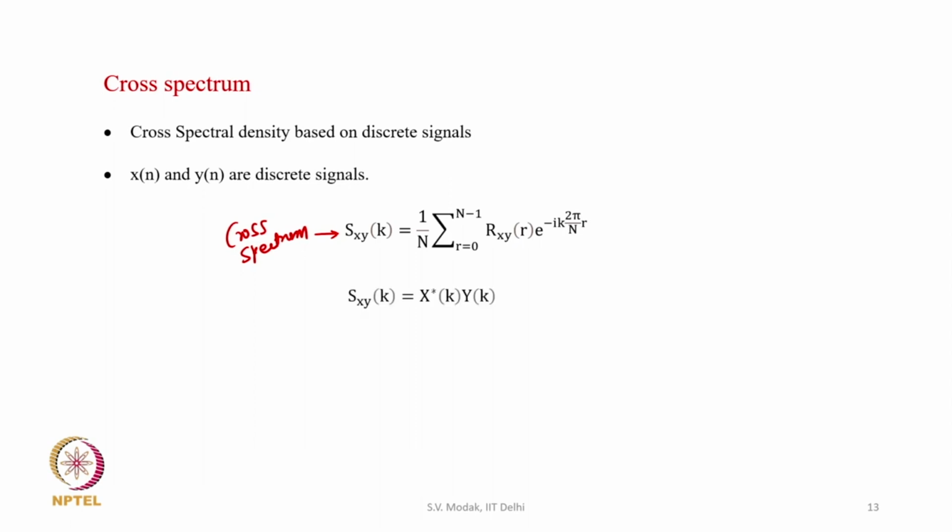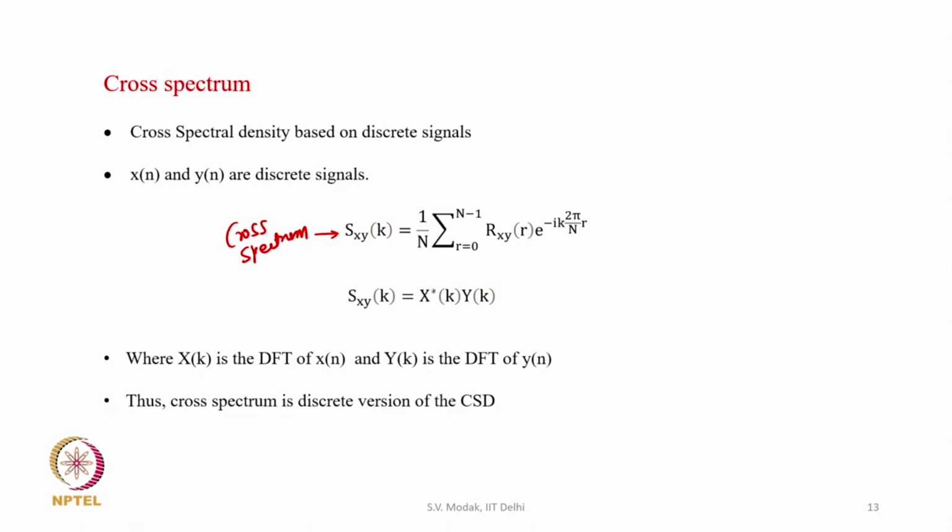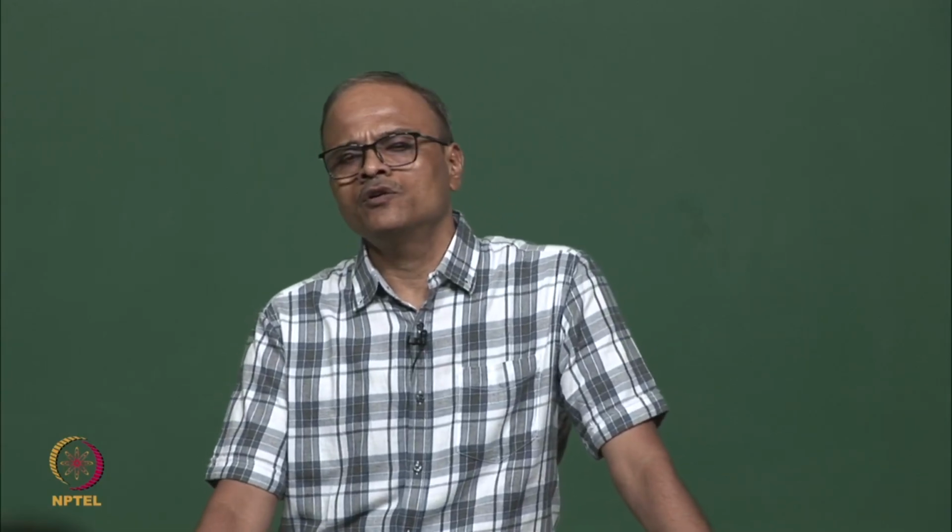And again it can be shown that Sxy is also equal to the product of X star k, which is the complex conjugate of the DFT of x of n, multiplied by Yk, which is the DFT of signal y of n. So, the cross spectrum is a discrete version of the cross spectral density. In this way, the frequency domain representation of random signals can be defined using auto and cross spectrums.